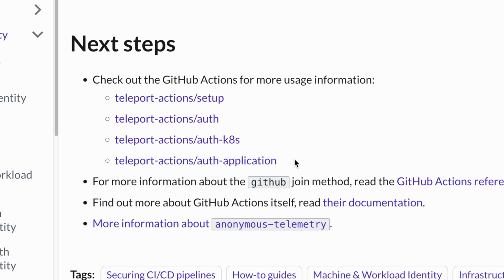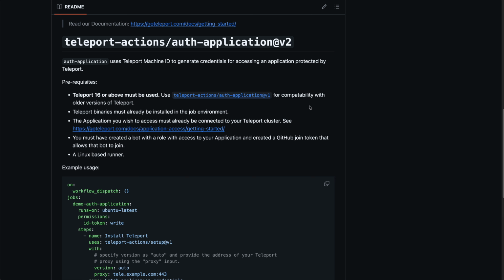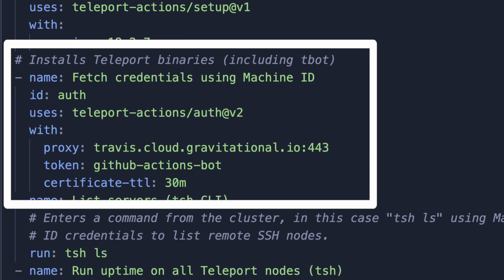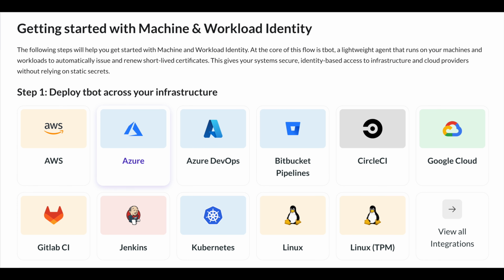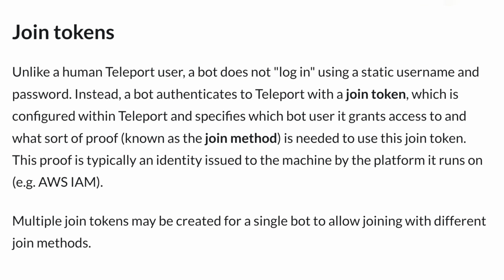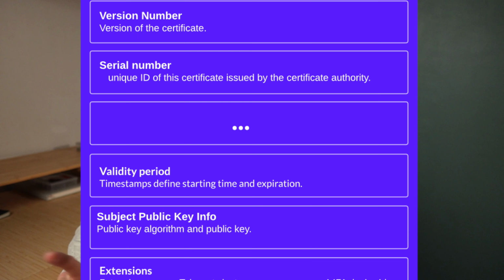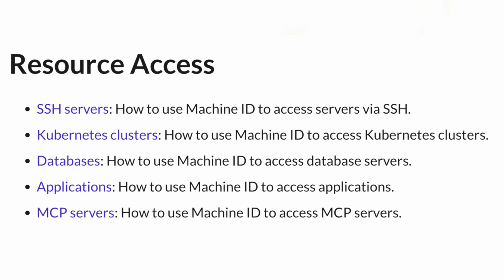And there are other purpose-built actions available too. For example, to fetch a short-lived kubeconfig for Teleport-managed Kubernetes clusters, or to get short-lived app credentials for internal applications. And these run right in the workflow thanks to tbot, a lightweight Teleport agent that can run wherever your automation lives, on AWS, GitHub Actions, a Linux host, or even inside a Kubernetes cluster. tbot authenticates through a platform's trusted join mechanism, whether that's an AWS IAM role, a Kubernetes service account, or TPM-based host attestation to request short-lived X509 certificates from Teleport's auth service. tbot can then generate artifacts like SSH, database, or Kubernetes configs, letting automation tools connect seamlessly to Teleport-managed resources.